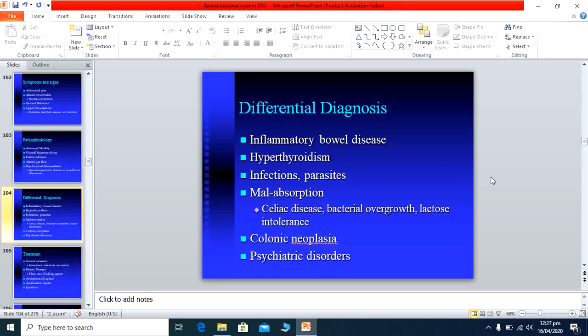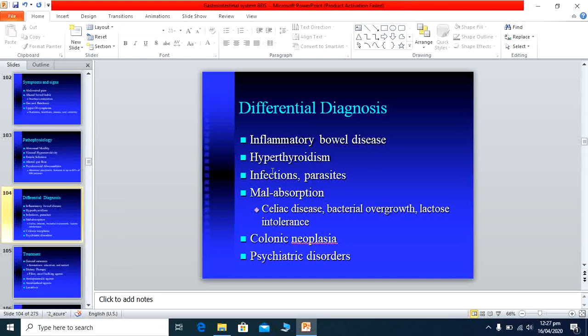There are many causes of increased frequency of stool or dyspepsia. One cause may be inflammatory bowel disease, meaning ulcerative colitis and Crohn's disease. Hyperthyroidism, where you have increased secretion of the thyroid gland, also causes increased motility, and the only problem is that the patient has increased frequency of stool; otherwise the intestine is structurally okay. Infections: sometimes patients have low grade infections like giardiasis.